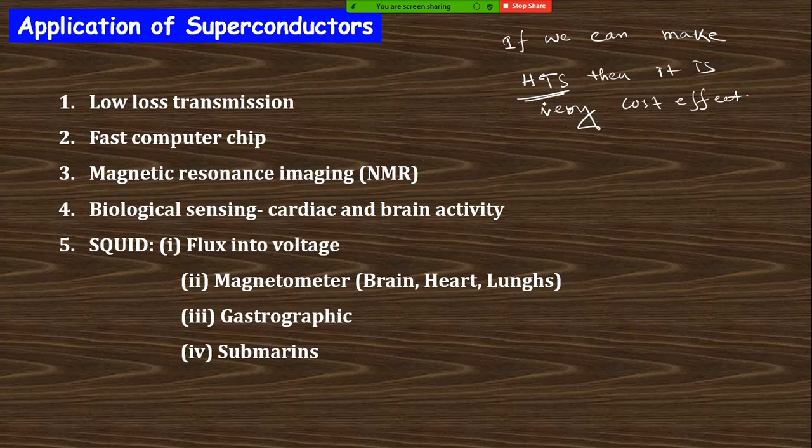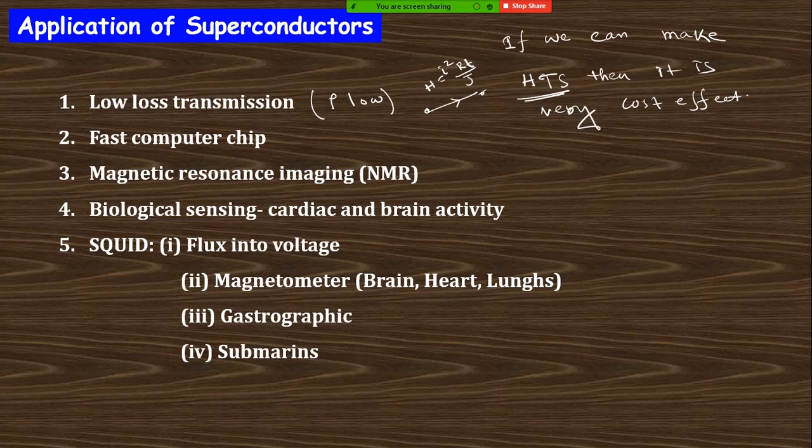And the different uses are: number one, low loss transmission. Because the resistivity is low, that means the loss will be low. When the current is transmitted from one point to another point through the superconductor, the resistivity is low, that means the loss will be low. Generally heat loss, there is H equal to I square RT by J, you know that. If rho is low, R is low, then current will be high, and the transmission loss will be low.